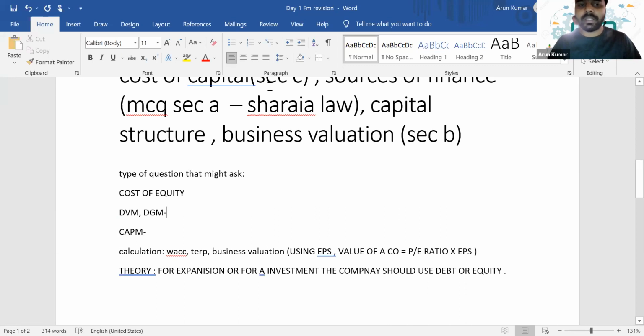So what is the dividend valuation model or dividend growth model? Here we assume that the company issuing ordinary shares has a cost of issuing the share equal to the dividend that they have to pay on each share. On that basis, they have come up with formulas.